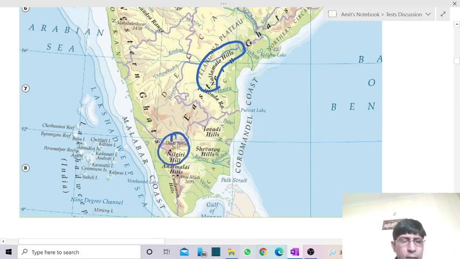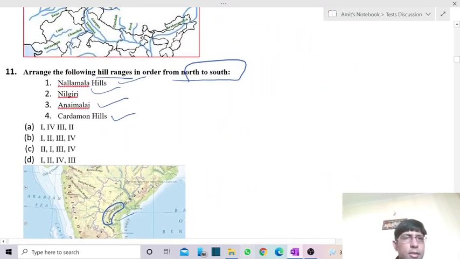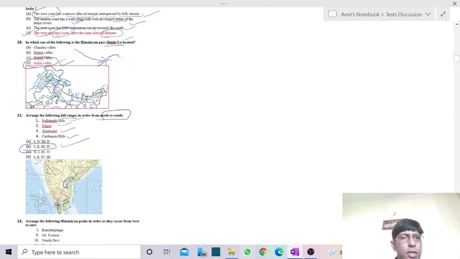Just below we are having Annamalai Hills, in which we are having the highest peak of South India, that is Anaimudi. And just after, the same Western Ghat is known as Cardamom Hills. So the first one is Nallamala, second one is Nilgiri Hills, then comes Annamalai Hills, and fourth one is Cardamom Hills, which basically forms the boundary between Kerala and Tamil Nadu. So the answer is 1, 2, 3, 4, answer B. It is the answer of the 11th question.